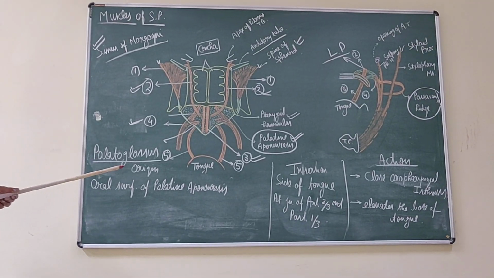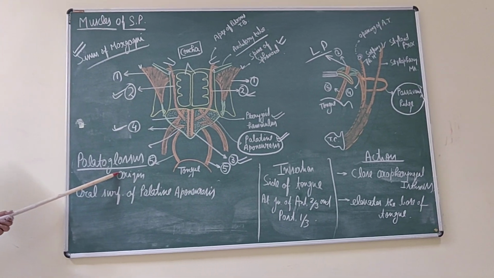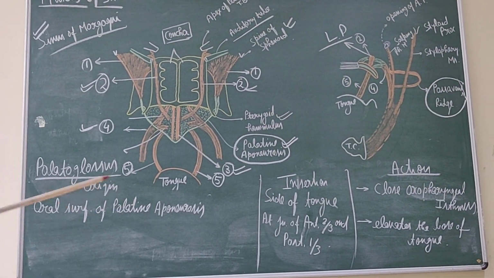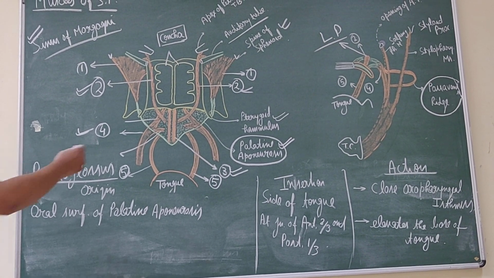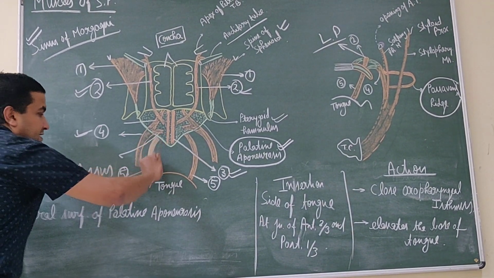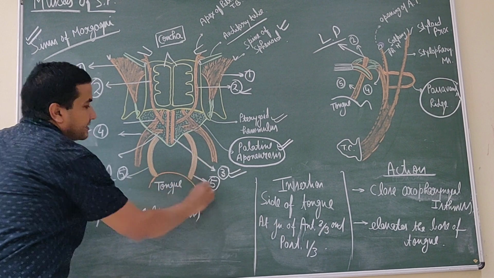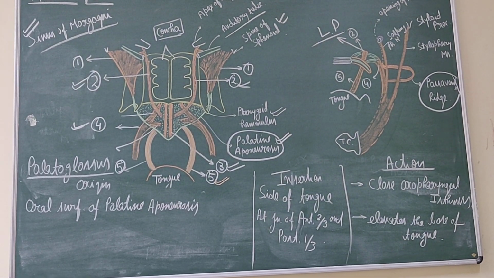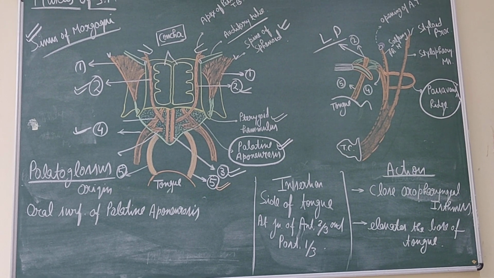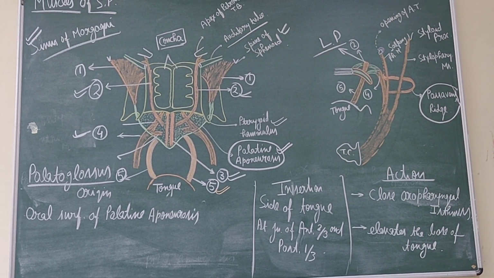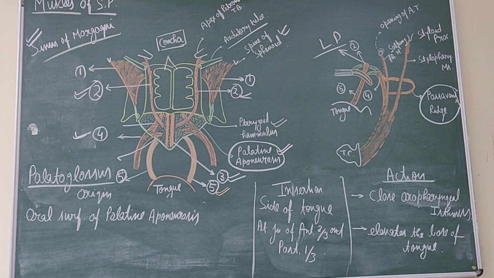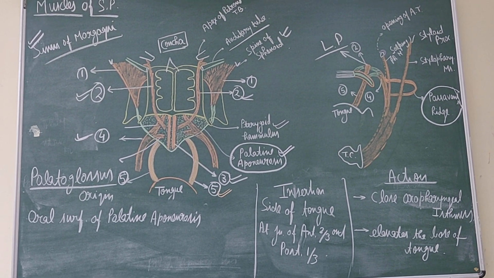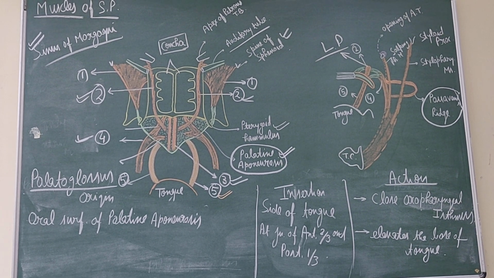It is the palatoglossus muscle. It is also considered an extrinsic muscle of the tongue. In this diagram, this is the palatoglossus muscle, number 5. It is present in the palatoglossal arch. This palatoglossal arch, which we have discussed earlier, forms the lateral boundary of the oropharyngeal isthmus as well as the anterior boundary of the tonsillar fossa.